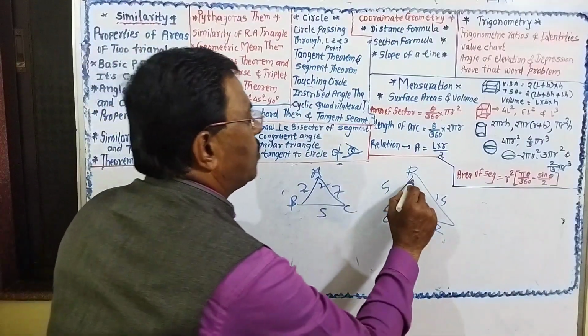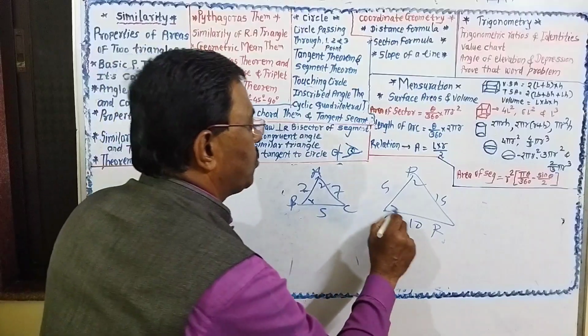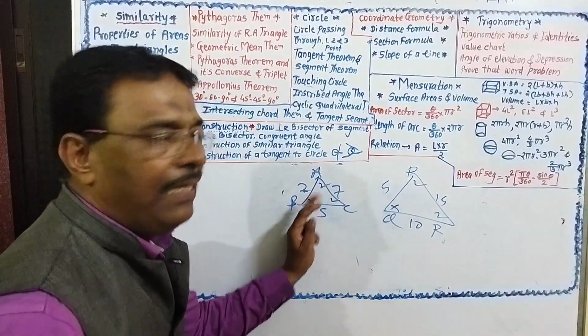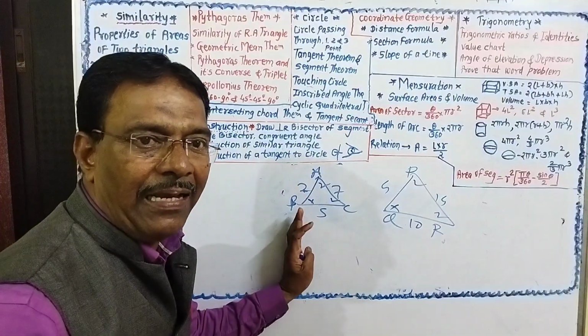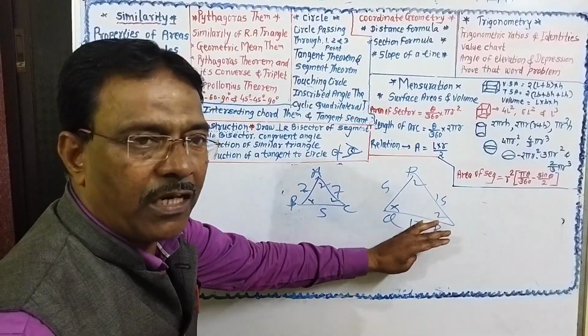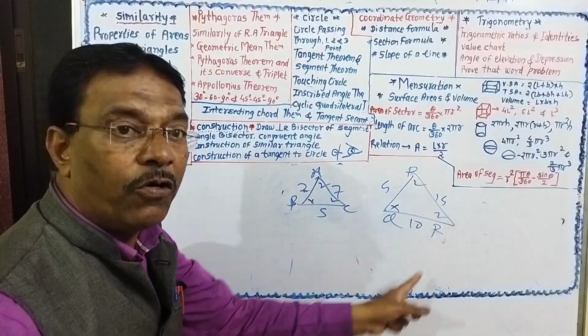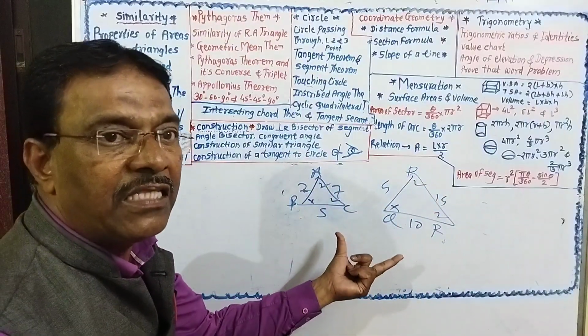Angle A is congruent to angle P, angle B is congruent to Q, and C is congruent to R. In these two triangles, if three sides of one triangle are proportional to the corresponding three sides of the other triangle, and their corresponding angles are congruent, then the two triangles are similar.